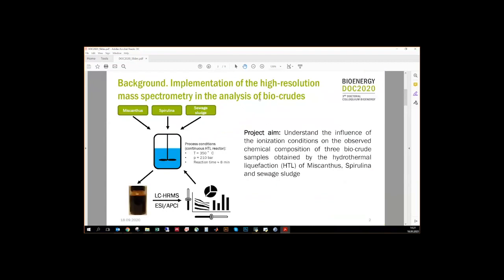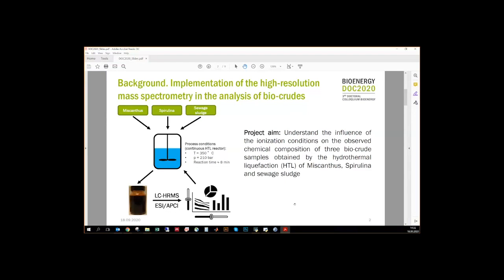Comprehensive chemical characterization of the bio-crude is needed to form a basis for the rational design of both the production and upgrading steps. Implementation of high-resolution mass spectrometry allows an efficient and complete analysis of the bio-oil components. However, up to now, only limited data is available regarding the influence of the ionization technique and ionization conditions on the observed chemical composition of the bio-crudes.